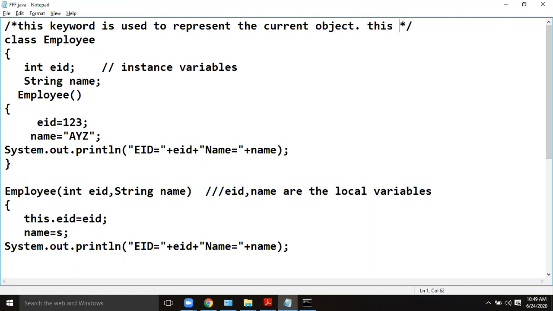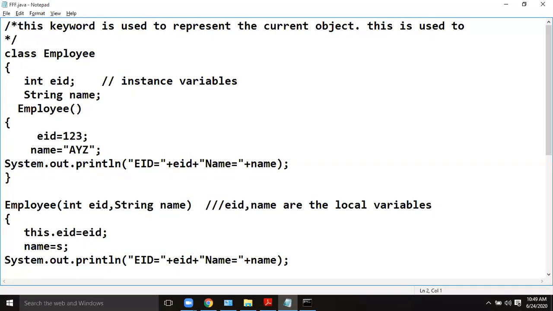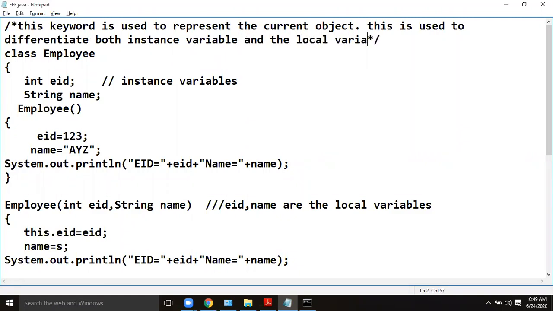So this is used to differentiate both the instance variable and the local variable, if they are the same, meaning same name and same type.